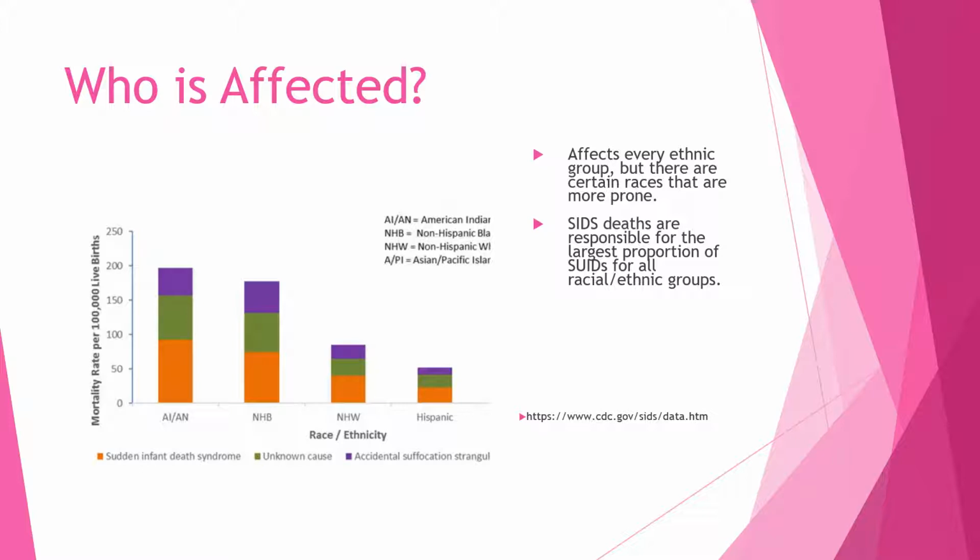The American Indian, Alaska Natives, and non-Hispanic blacks are the populations with the highest mortality rates for SIDS. Deaths due to SIDS accounted for the largest proportion of sudden unexpected infant deaths for all racial and ethnic groups, ranging from 42 to 47%.